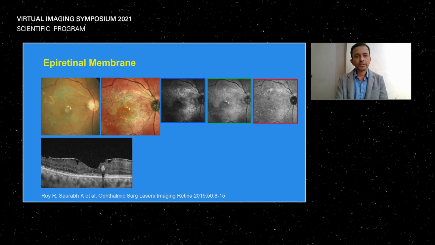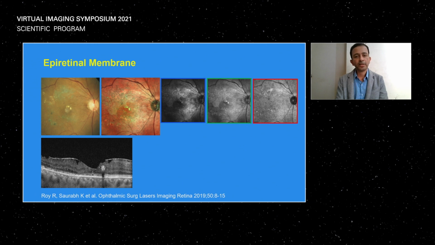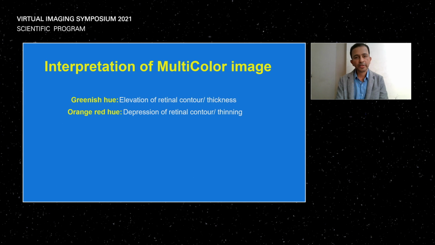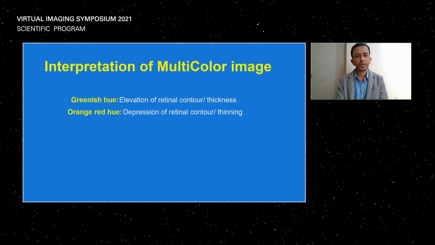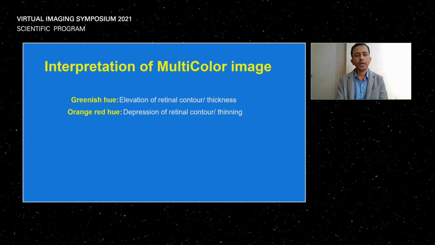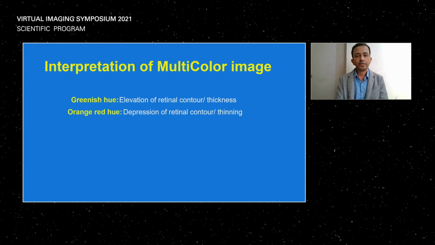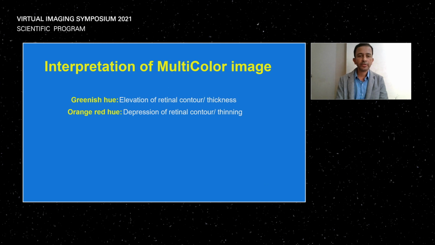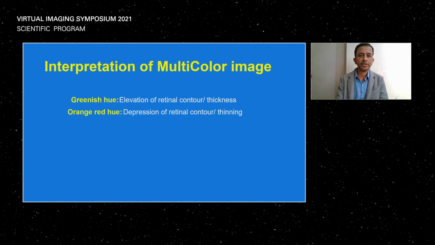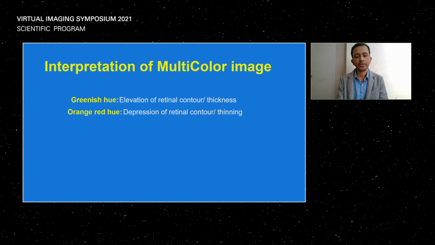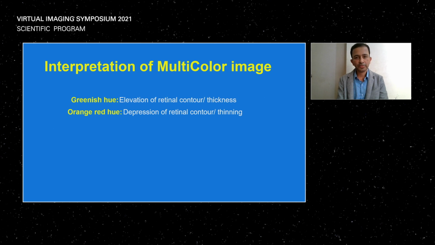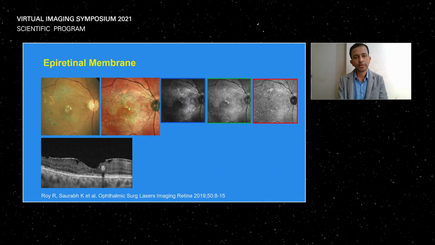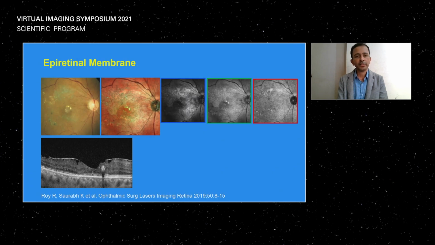So how do we interpret the multicolor image? There are two kinds of hues which we get most of the time: one is the greenish hue and the other is the orange reddish hue. Whenever we have an elevation in the retinal contour or thickness, we get a greenish hue, and whenever there is a depression or thinning of the retinal contour, we get an orange red hue. This is the basic thing about the multicolor image, and these two parameters ultimately lead us to interpret the images.